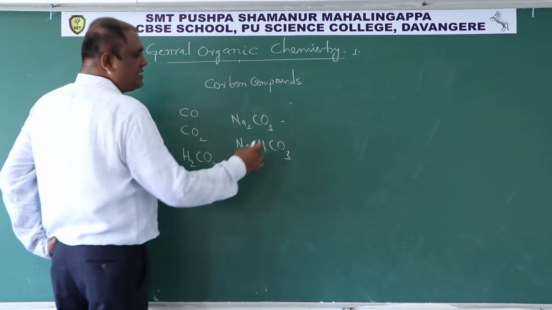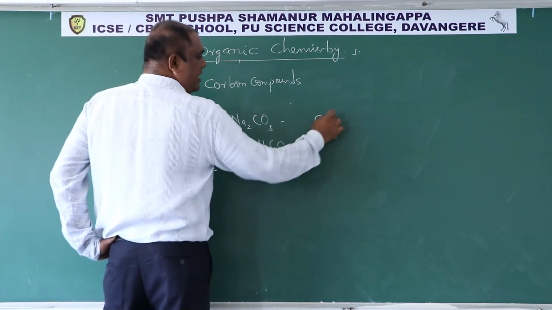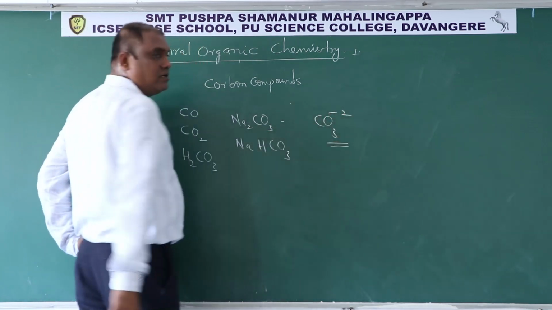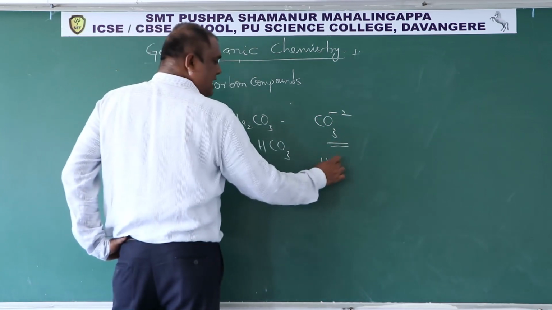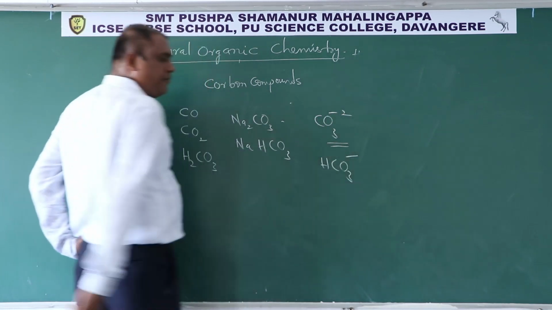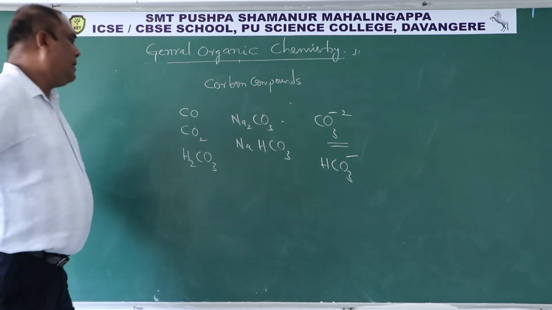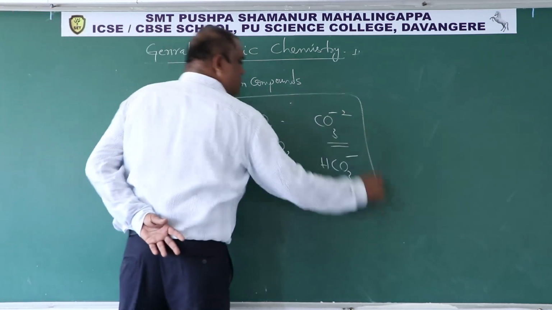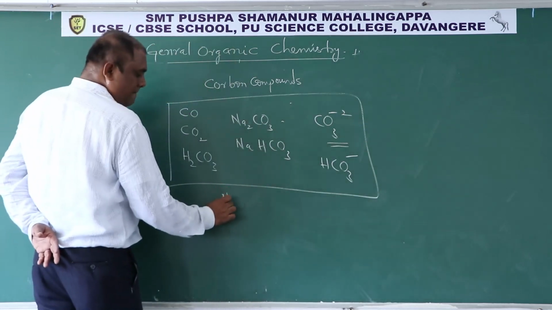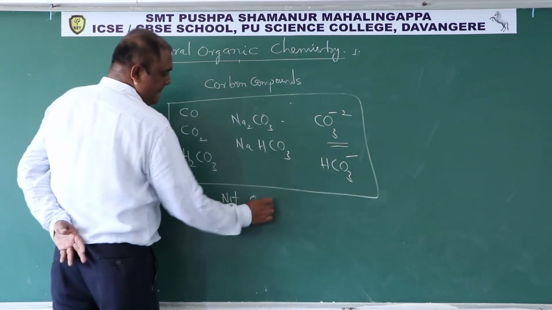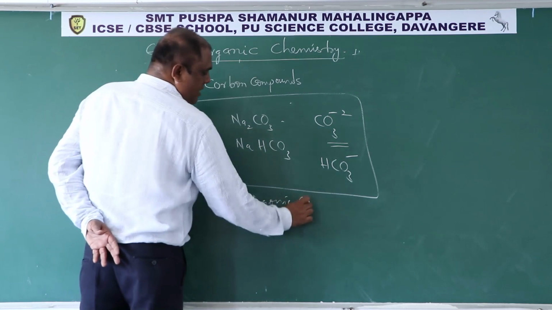So we have so many salts having carbonate ion, they are called carbonate salts. We have so many salts having bicarbonate ion. But all these compounds also have carbon in them. But these are not called organic compounds.